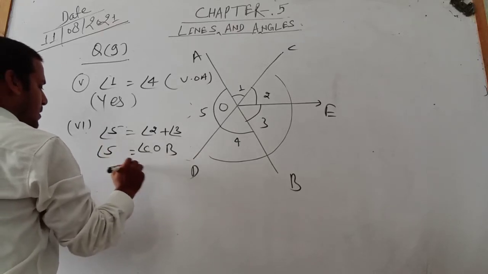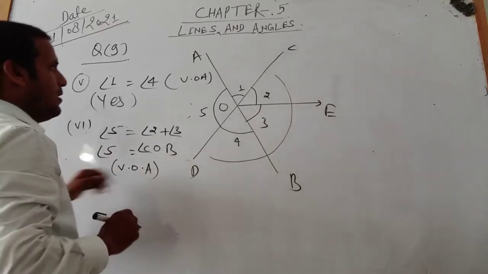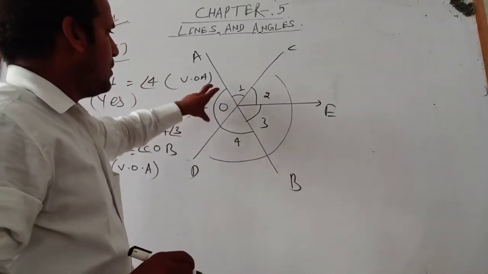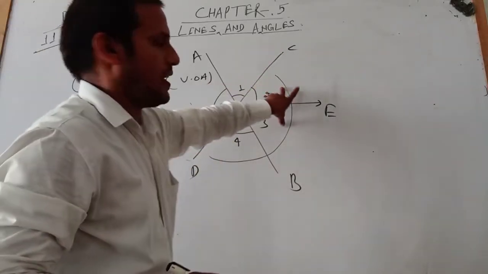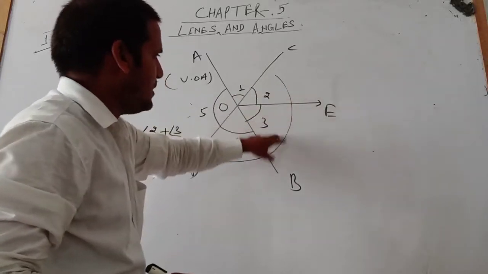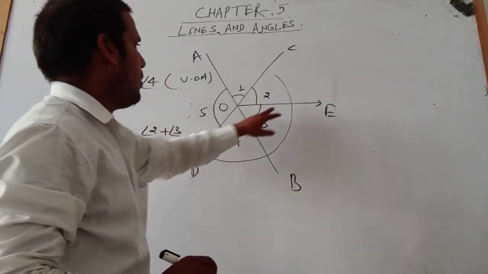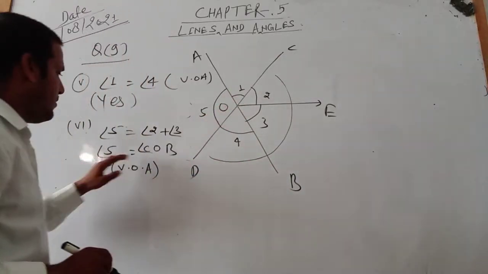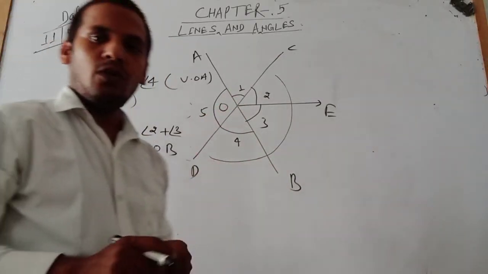This one is the vertically opposite angle. Because AB and CD intersect each other at point O, this angle is equal to this angle. This angle is the sum of these two angles. Angle 2 plus 3, or we can say 2 plus 3 is equal to COB. So angle 5 is equal to COB or BOC.